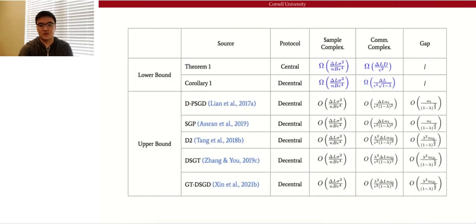Now that we have the lower bounds, we can show many state-of-the-art decentralized training algorithms have a certain gap in terms of complexity. Here I list some representative algorithms and their complexity under the same assumptions. We can see that they match the lower bound in terms of sample complexity, but they have a certain gap in the communication complexity, as shown in the last column.